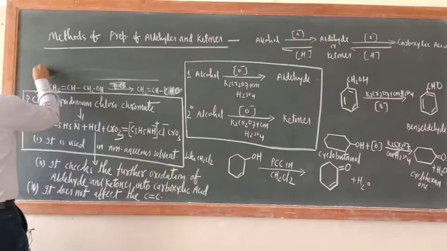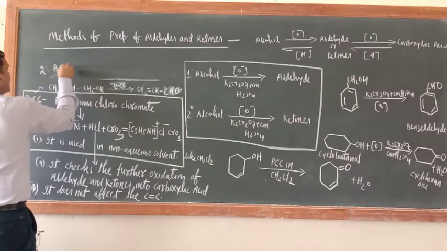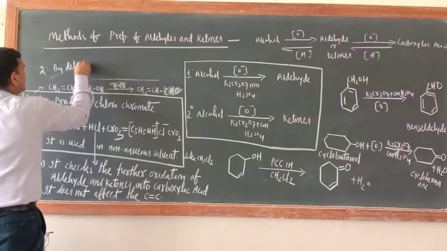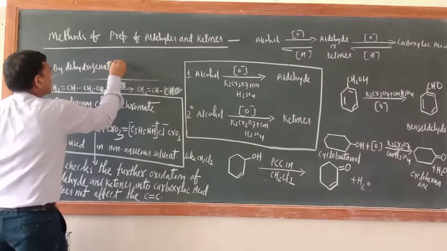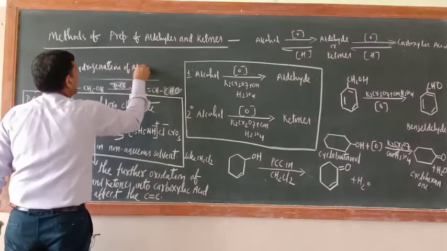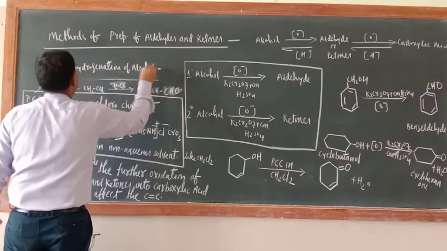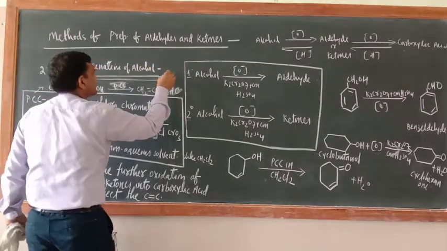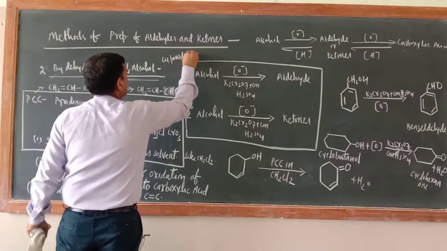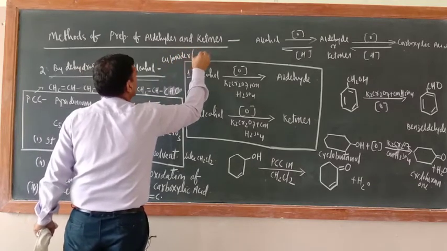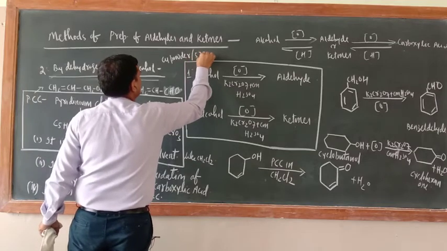Here we can write: second method, by dehydrogenation of alcohol. It takes place in presence of copper powder, and the temperature is 573 Kelvin.